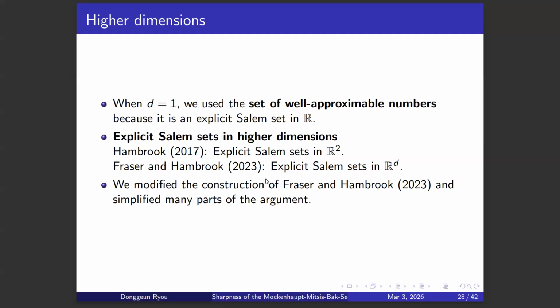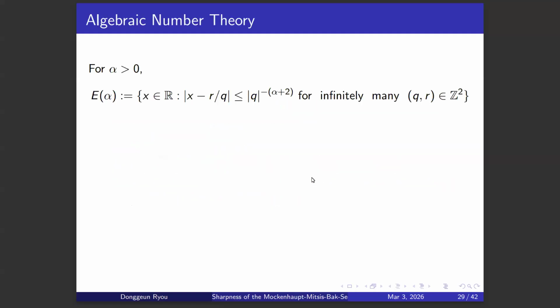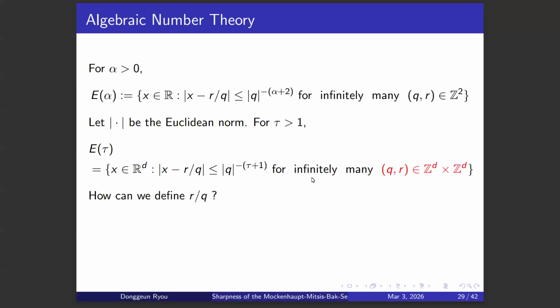Right, so let me talk more about the explicit Salem set in R^d. Actually, that needs a little knowledge of algebraic number theory, so this is sort of a crash course on algebraic number theory. E of alpha is the definition of the alpha-well-approximable numbers. And a natural generalization that we can think of would be the following. E of tau. The reason why I'm using tau is just because we use that in the paper.